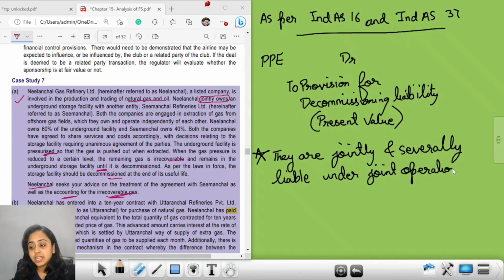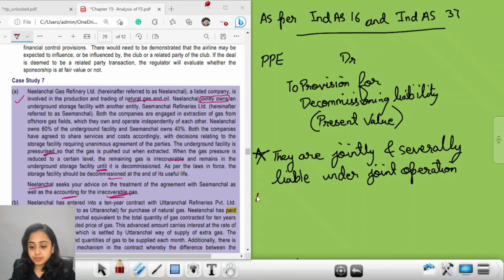Are you clear? This means that if Simhanchal says no, I cannot bear this cost, or does not take any action for this decommissioning, but as per the law it is required to be done, then in case Simhanchal backs out, Neelanchal has to make this particular expense, that is decommissioning expense.